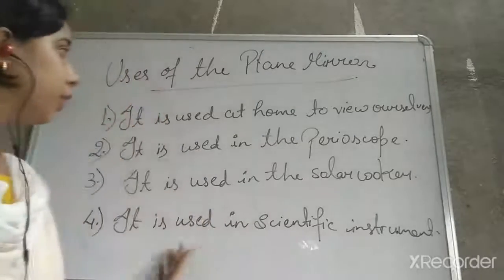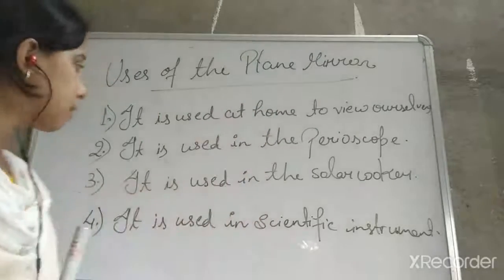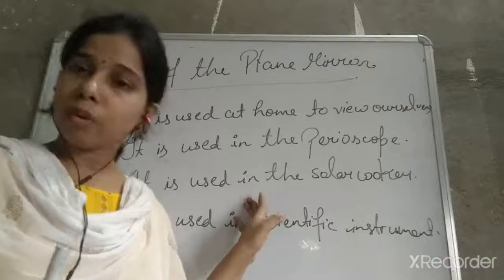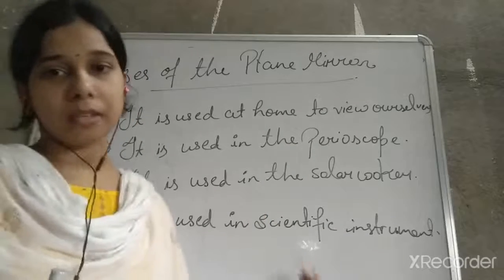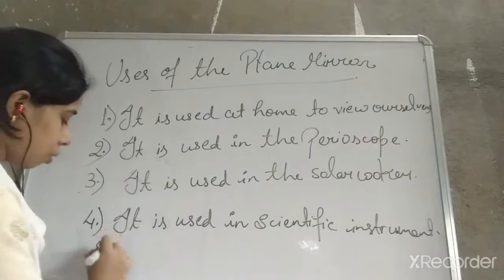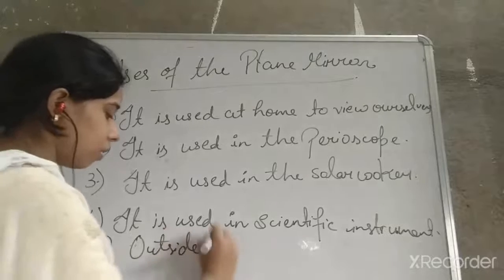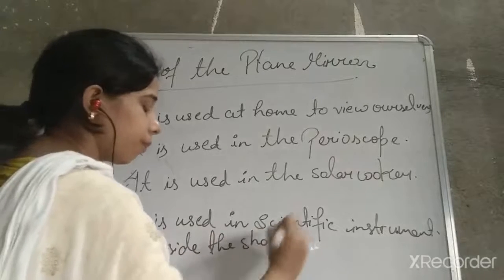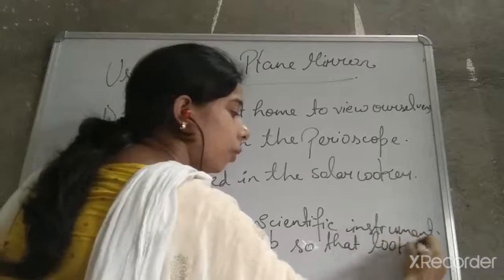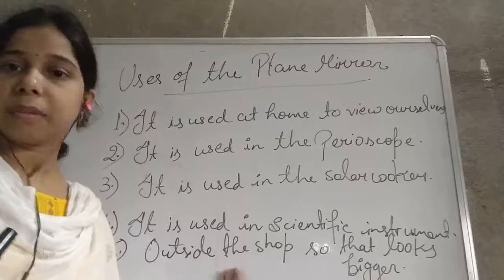So these are the different uses we can write: it is used in our home to view ourselves, it is used in the periscope, it is used in the solar cooker, and it is used in scientific instruments, or outside a shop to make the shop look bigger. These are the uses of the plane mirror.